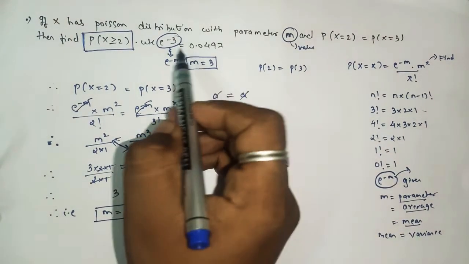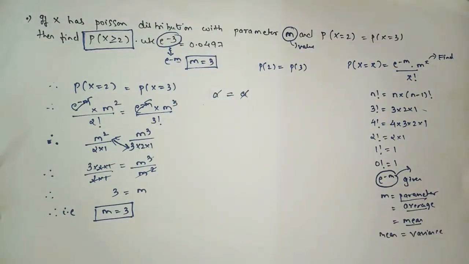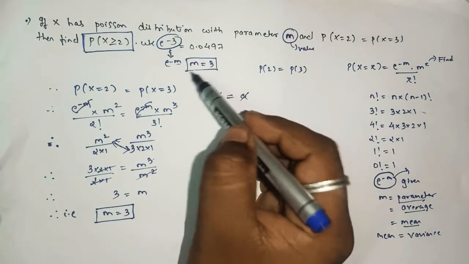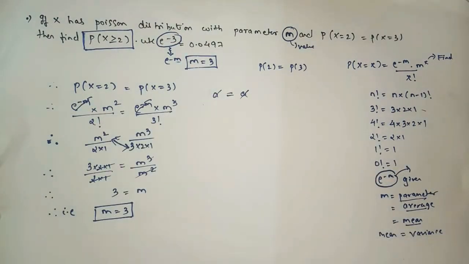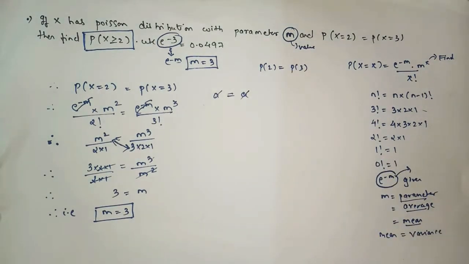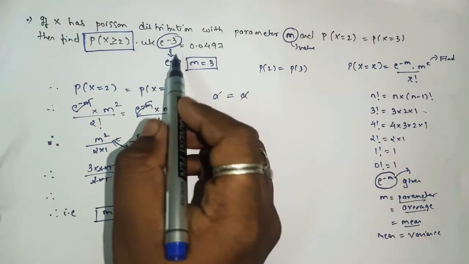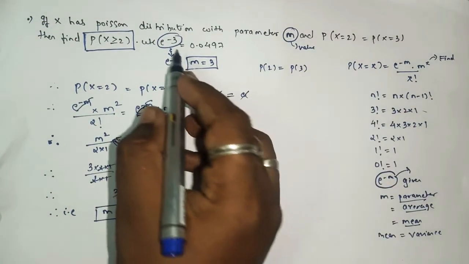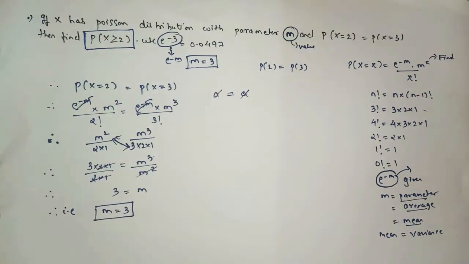Here also by comparing we got the answer, the value of m as 3. But don't write the value of m directly. This is the way in which you can find your answer, or from the words parameter, average and mean you will get the answer. So this is the shortcut method, where in just one simple step, just by comparing, you will get the value of m. So here we got the value of m, yes or no?